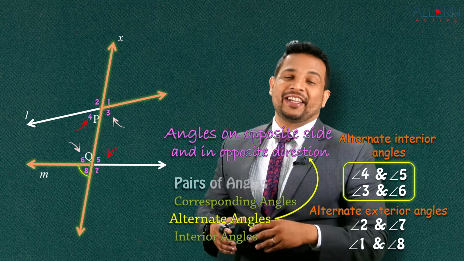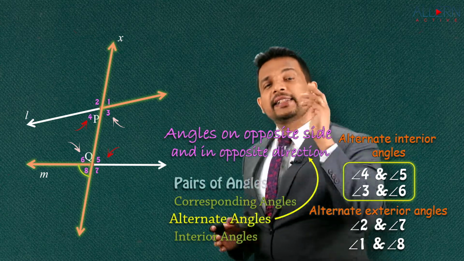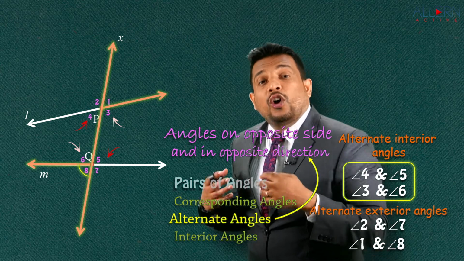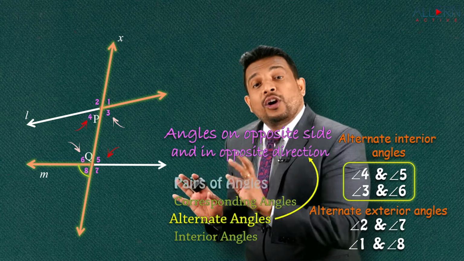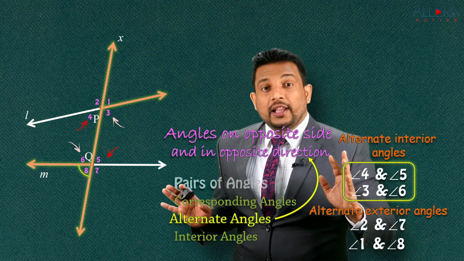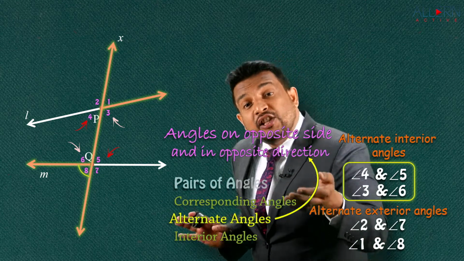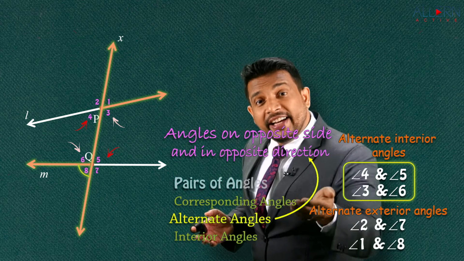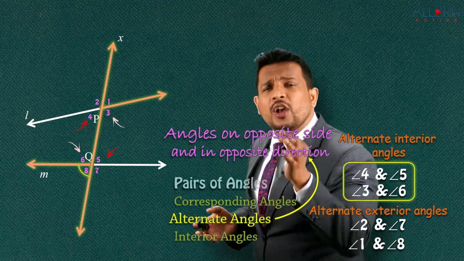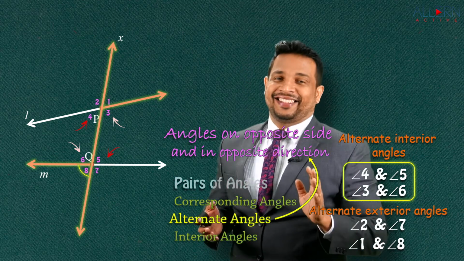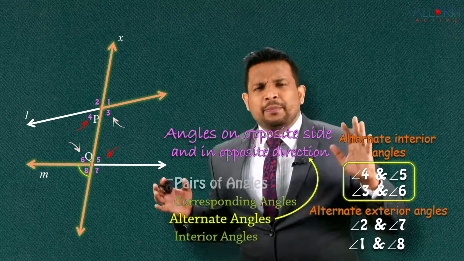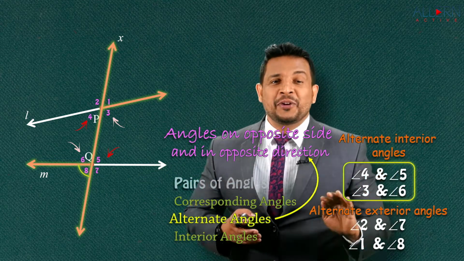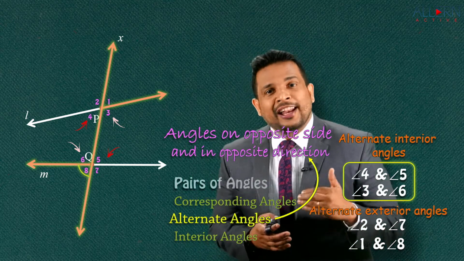So remember, my dear child, whenever we have two lines intersected by a transversal, we have two pairs of alternate angles, and whenever we refer to alternate angles, it is always supposed to be alternate interior. If it has to be alternate exterior, they will specify, identify alternate exterior. Otherwise, if we are asked to identify alternate angles, it always means alternate interior angles. Remember that. And 99% of the time when we are doing sums, we are going to use alternate interior angles and not alternate exterior. But we should know the classification.